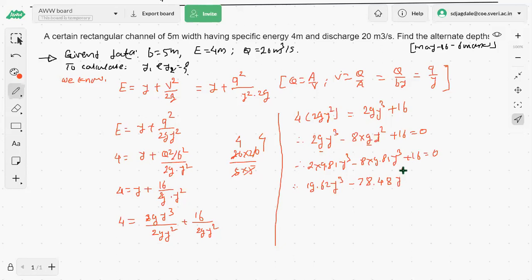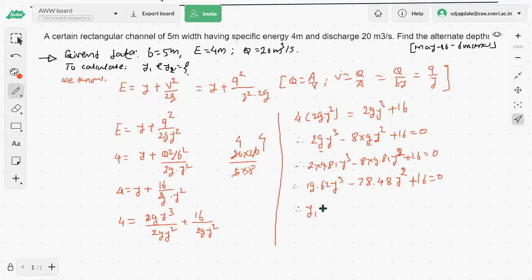Sorry, y square, this term is y square. By mistake I had written y cube. So y square plus 16 is equal to 0. Now this has the power of 3. It is a cubic, so solve this using a calculator. You will get 3 roots for y. Out of that, one will be non-acceptable, that is the negative, and 2 values of y will be positive. So just solve it directly using the calculator.